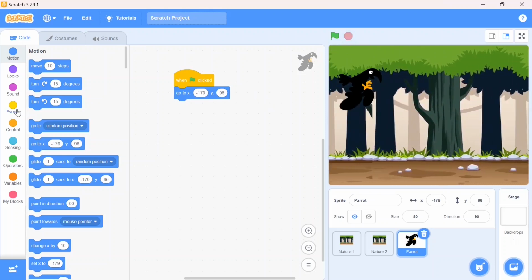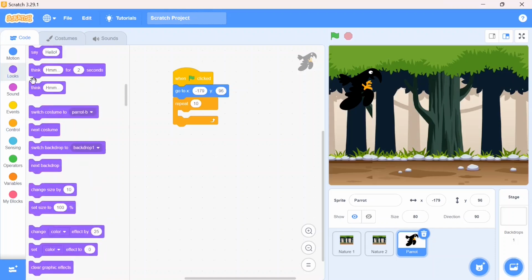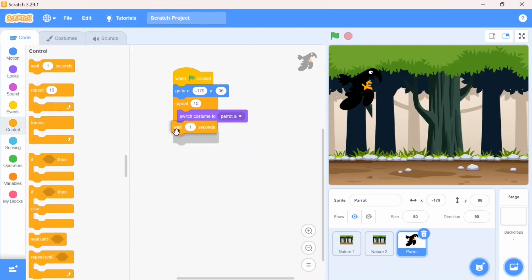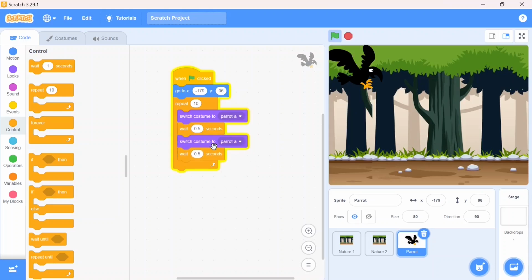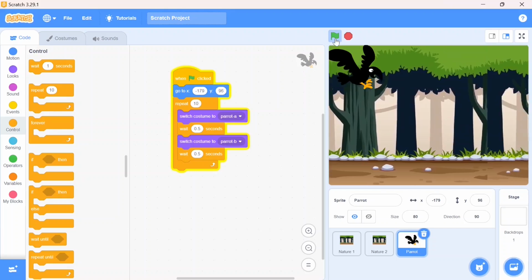Yes, that's good. I'm going to take the repetitive action. For that I'm going to the control block and take repeat action 10 times, and then I'm going to change its costume so it will look like the crow is flying. I'm going to look block and take switch costume. For switch the costume, first costume A, afterwards wait for 0.5 seconds and then repeat these two blocks and put it here. And here instead of A I will mention B. Now you will see the effect. Yes, it looks like it's flying in a jungle.